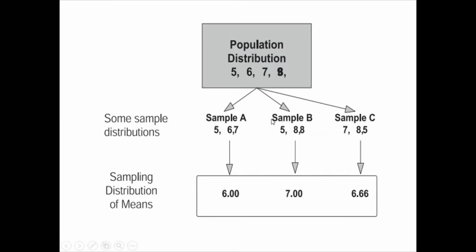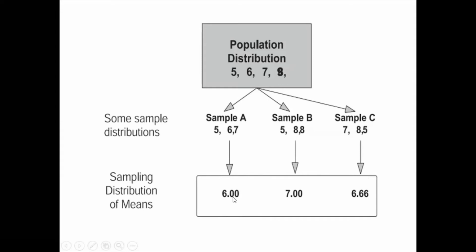You also calculate the average height of the population. You add 5 plus 6 plus 7 plus 8, which is 26, and divide by 4. How much? 7.5. The average height of the population is 7.5. Consider 7.5, and the average height of sample A is 6, sample B is 7, and sample C is 6.6.